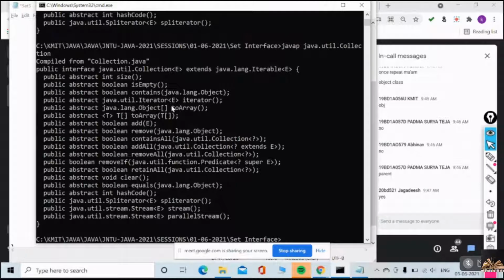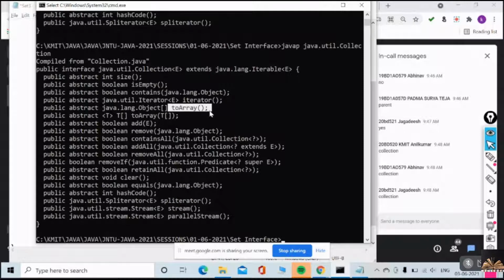Have a look at this. Actually, the original method is there in Collection. What is the super interface, sorry, it's not a class, what is the parent interface of Set? Collection. In Collection, you have a toArray method.